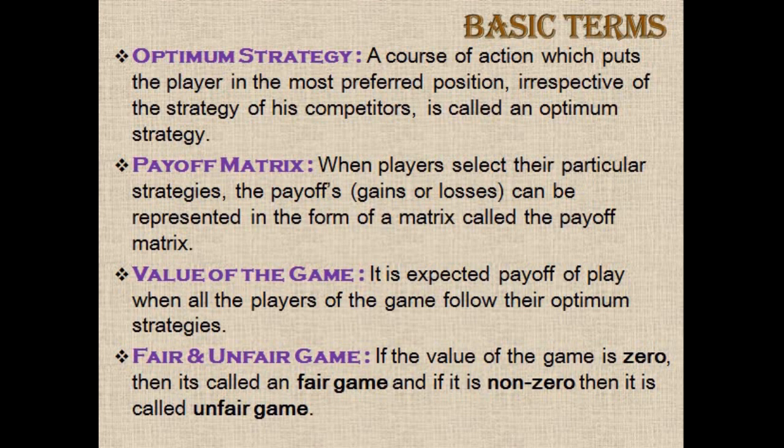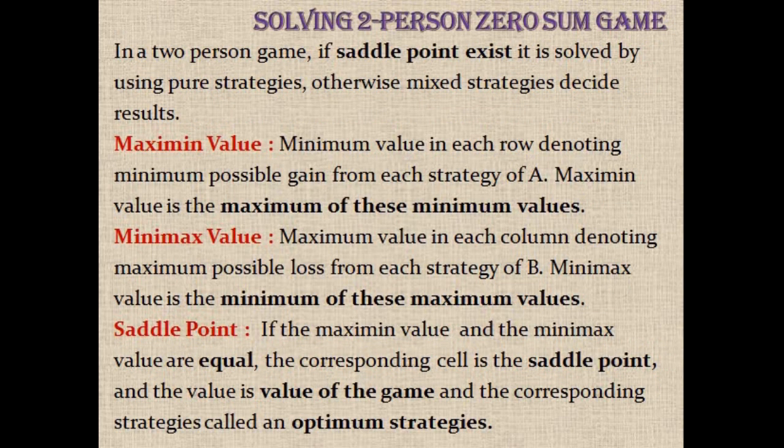A payoff matrix is nothing but a matrix in the form of the strategies of the players and their payoffs, like gains and losses. When the players are using their optimum strategies, the expected payoff of play is called the value of the game. We say the game is a fair game if the value of the game is 0, otherwise it is called an unfair game. Now we are going to solve the two-person zero-sum game.